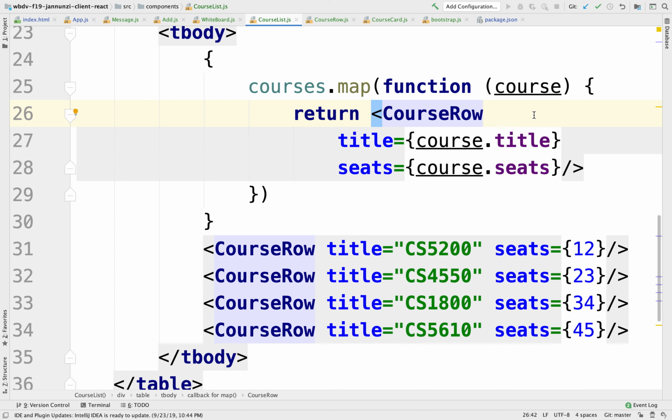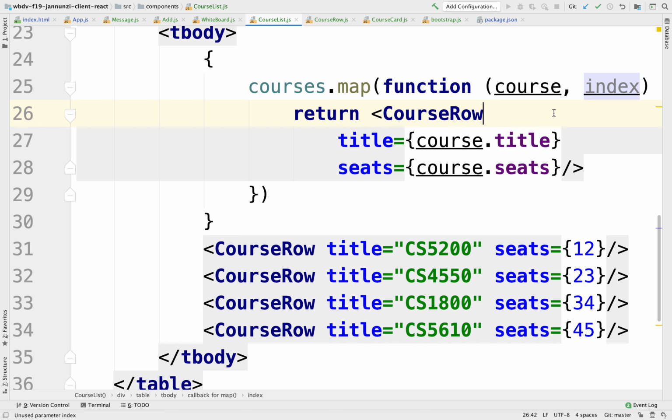Actually, I could be lazy and do the following. Map, as it iterates over the courses, also gives me a second argument, which is index, so that I know which one I'm iterating over. Is this the first element, the second, the third, the fourth? Which element am I on? So I could use that as a unique identifier.